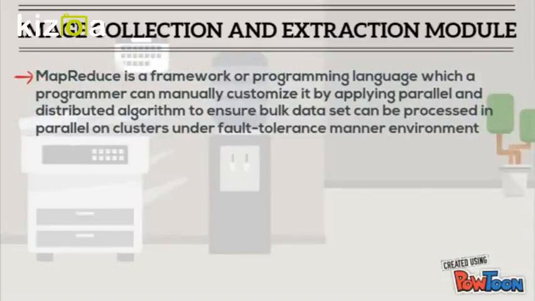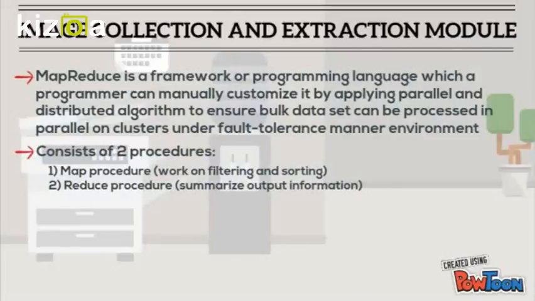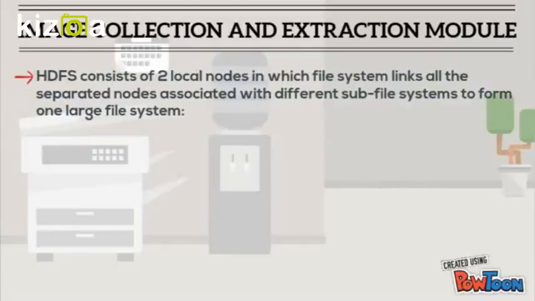MapReduce is a programming framework which a programmer can manually customize by applying parallel and distributed algorithms. It consists of two procedures: the map procedure, which works on filtering and sorting, and then the reduce procedure that summarizes output information. The Hadoop distributed file system consists of two kinds of local nodes.